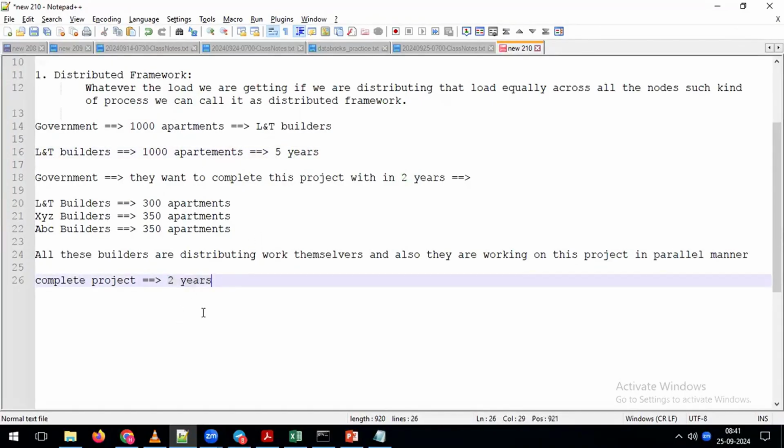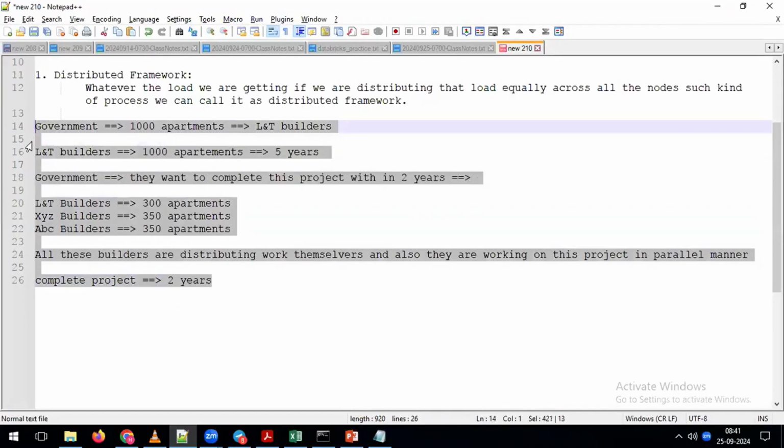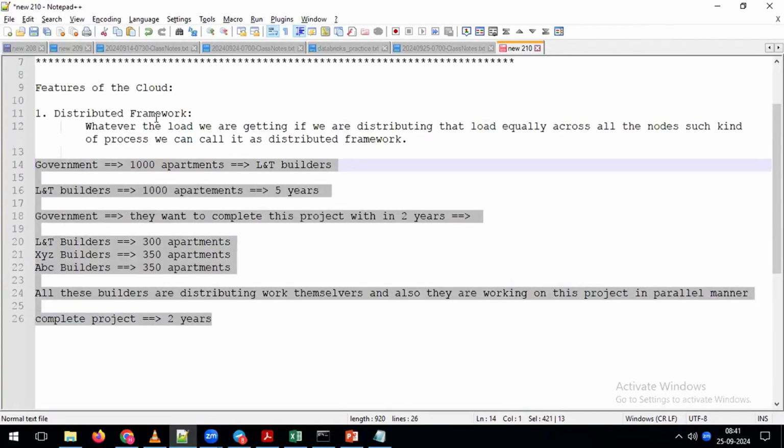Indirectly we can say that, as part of this example, we are applying a distribution activity. We are distributing the same project to multiple builders. Because of that, you can complete your entire project within a small duration of time. That is the meaning of distribution of the load across multiple people depending on our requirement. That kind of framework we can call a distributed framework.